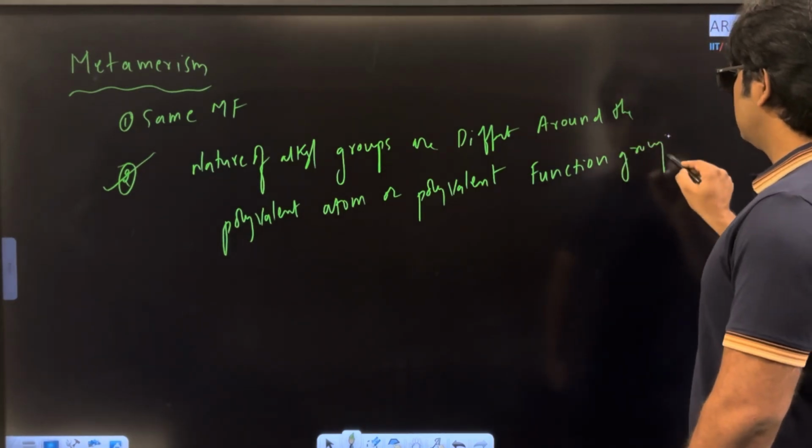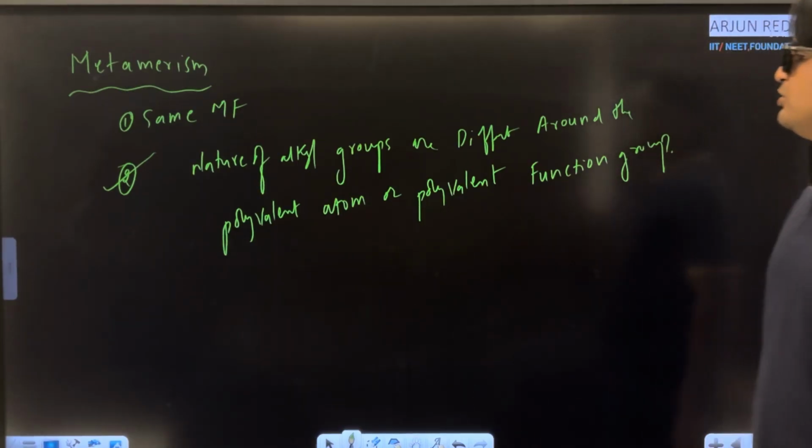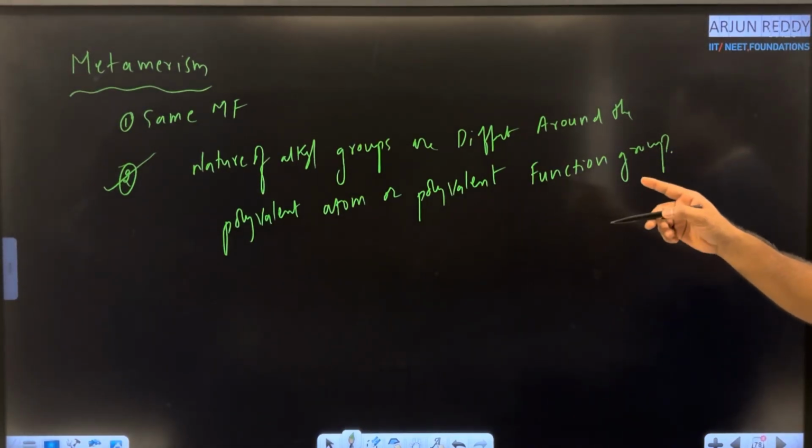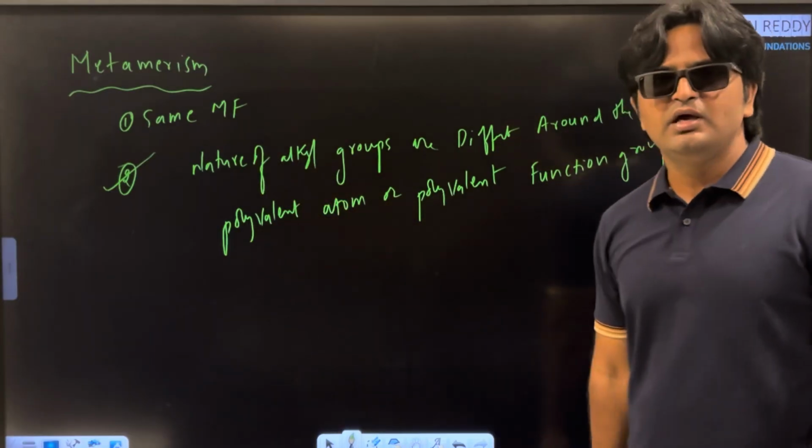Very simple. Okay. Second point is very important. What is the second point? Nature of alkyl groups are different around the polyvalent atom or polyvalent functional group. Then the molecules are said to be metamers.